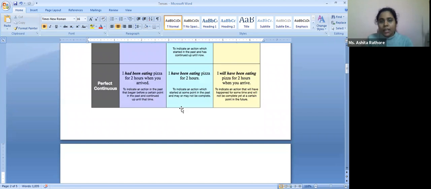Next, we come to perfect continuous future. Now, when we are talking about future, again, simple thing, it will be an action that will happen for quite some time in the future. Now, you not only want to state that it will be happening in the future or that you will be doing it at the time of somebody, you also want to specify the time frame in which it might be happening at a certain time in the future.